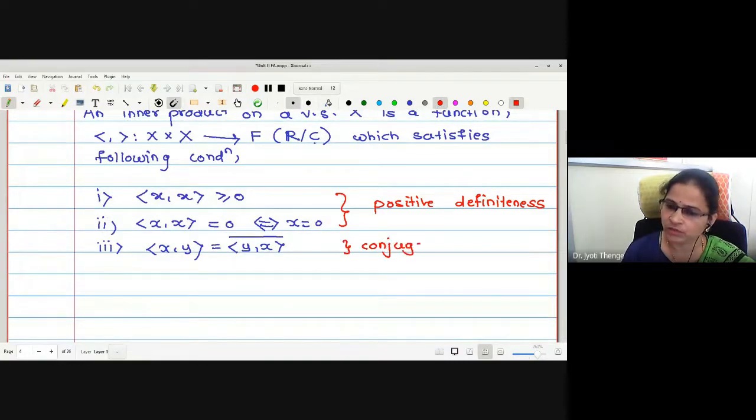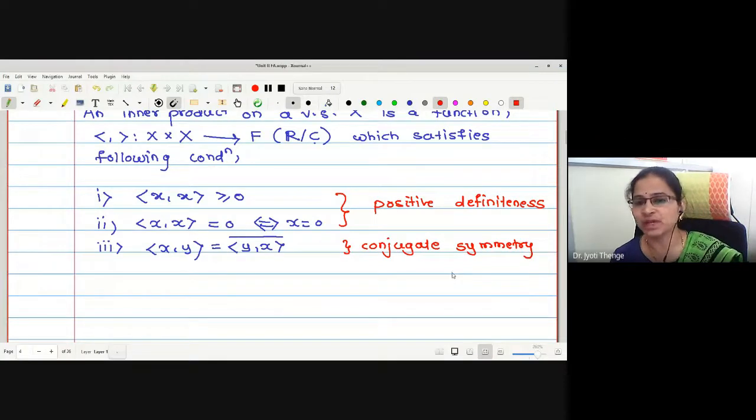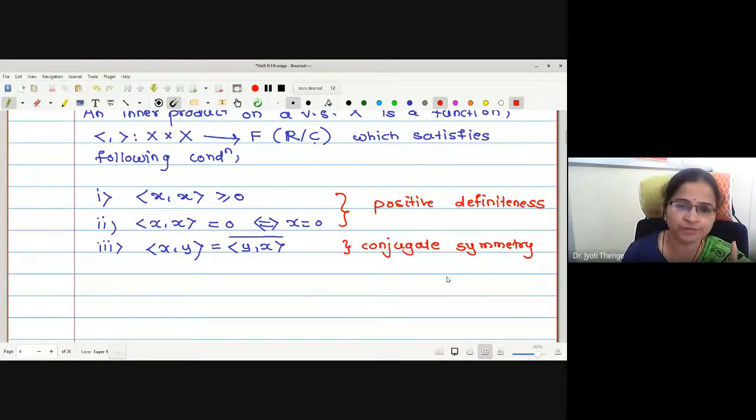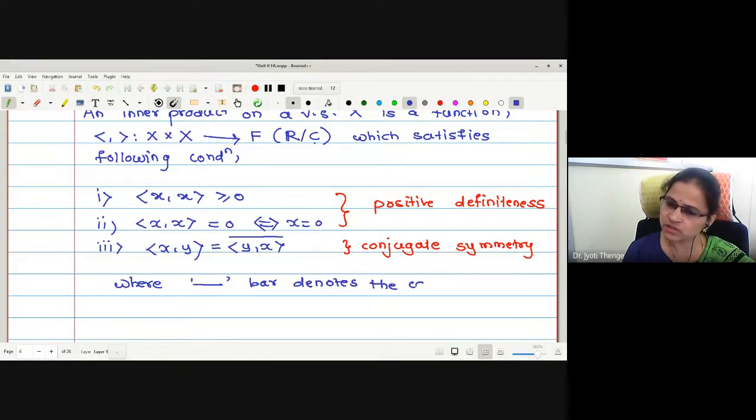Therefore, this is not only symmetry, this is conjugate symmetry, and conjugate symmetry becomes symmetry if the underlying field is the real numbers, or Rn space. Is that okay? Where bar denotes the complex conjugate.